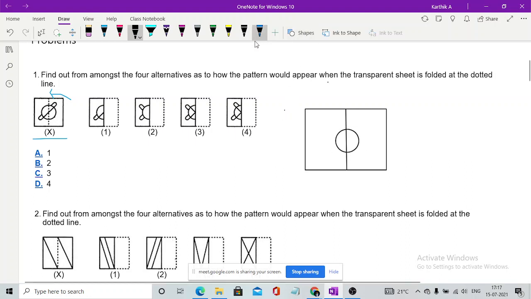And next, you draw something. I'm very weak at drawing. I'm really sorry if I go wrong somewhere. Now whenever you draw this, they have asked you, whenever you fold the right part to the left part, what would be the image formed?